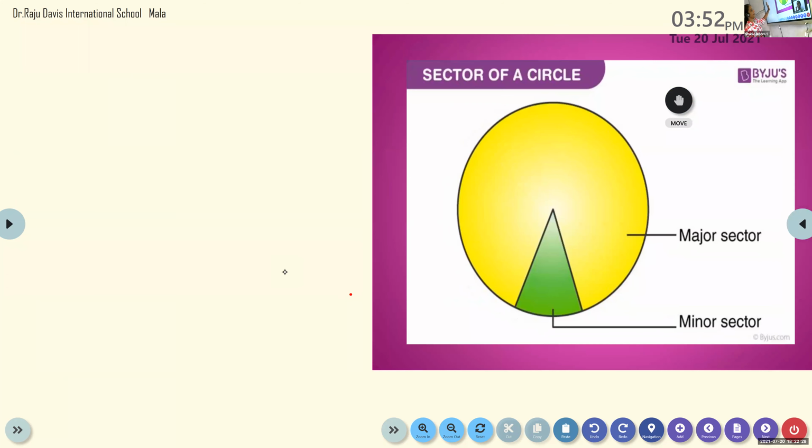Major sector and minor sector, can you see a full circle here? Minor sector is the green color surface and major sector is the other part. So when you join this, you will get the interior part of the full circle, right? Interior part along with the boundary, isn't it?